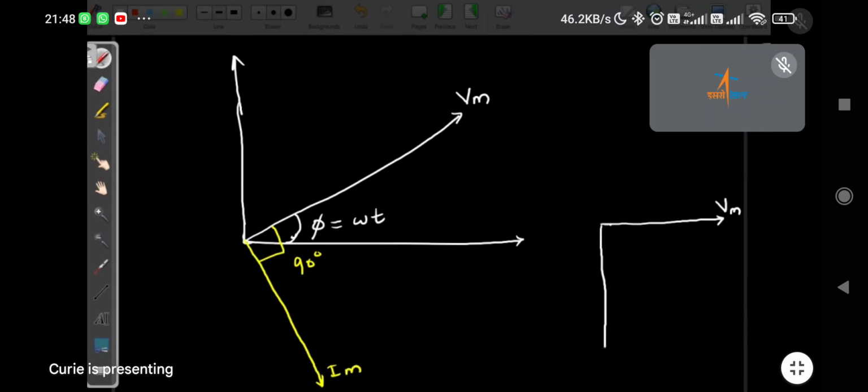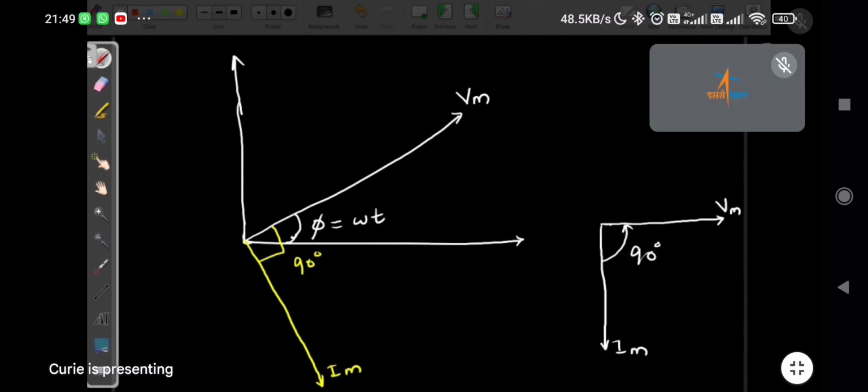It is just 90 degrees. This is Im, and the angle we will always take in the anti-clockwise direction. It is going to be 90 degrees. So here voltage is leading and current is lagging.